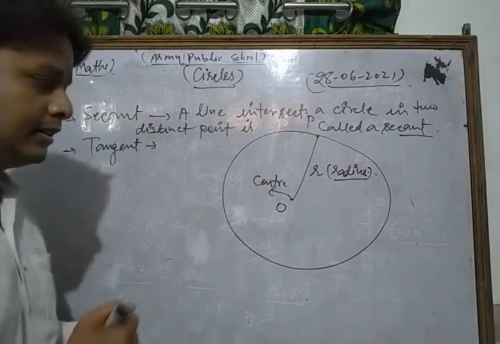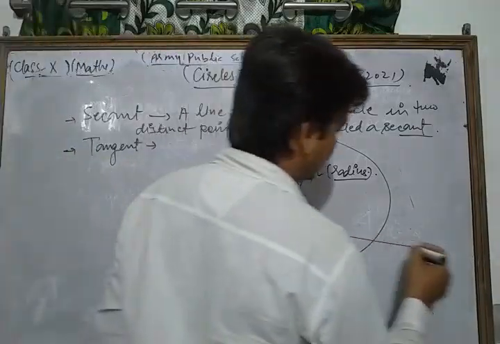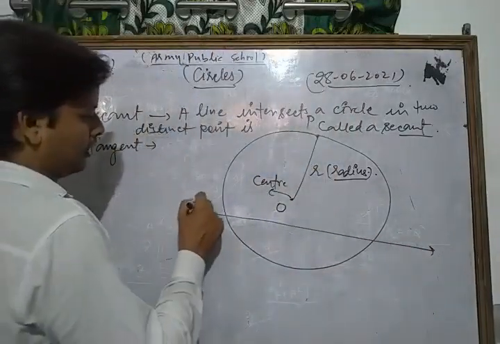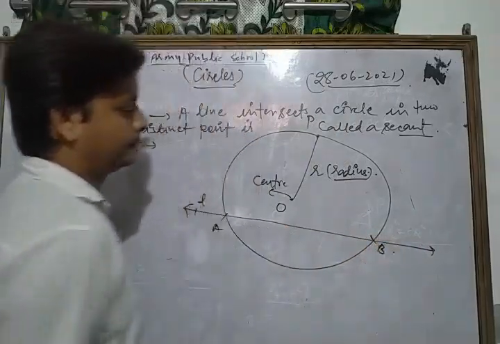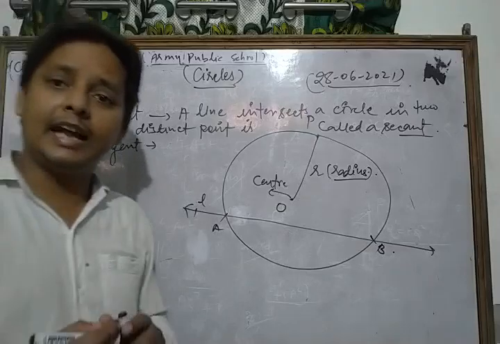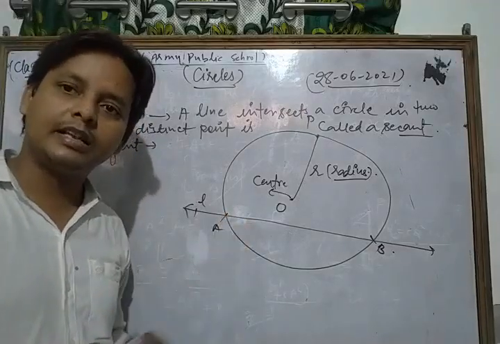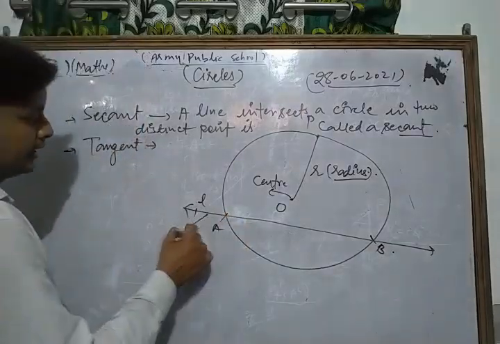So if we draw a line in this way which intersects the circle at two distinct points, then that line is called what? A secant of a circle.